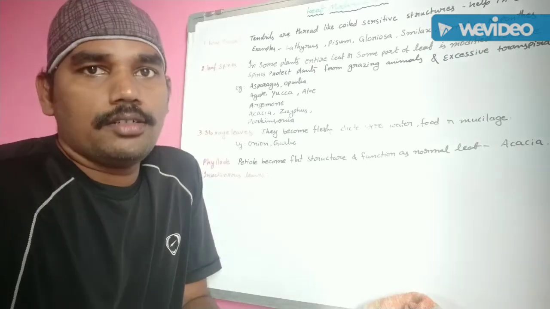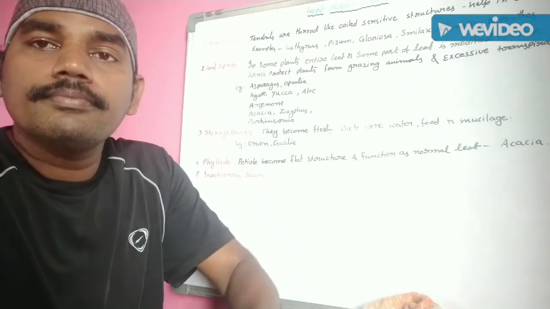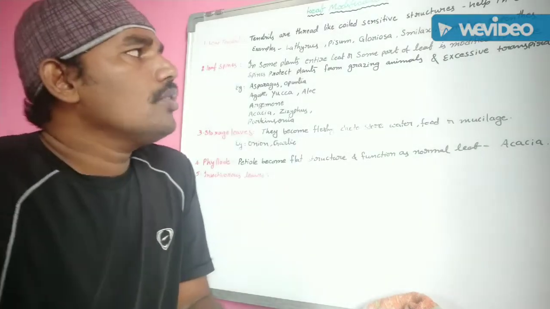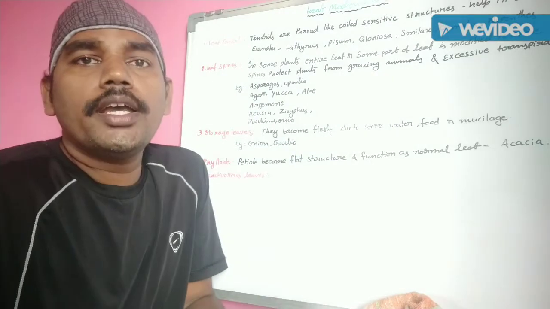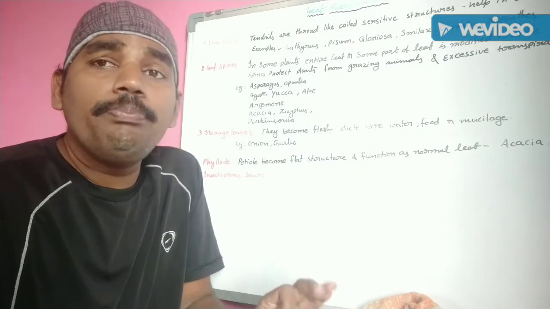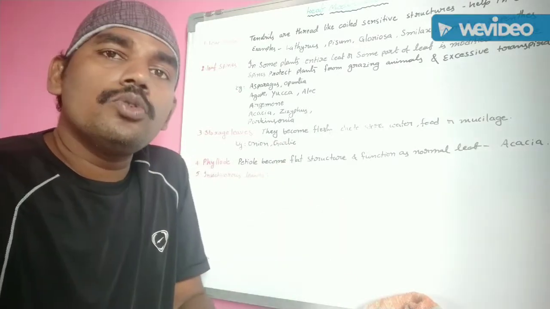Gloriosa superba, also called the dragon lily. It is a very beautiful creeper plant. This Gloriosa superba is mainly helpful for climbing with the help of the leaf apex. That means the leaf apex is modified into a tendril.